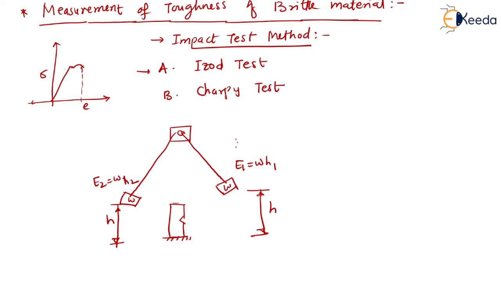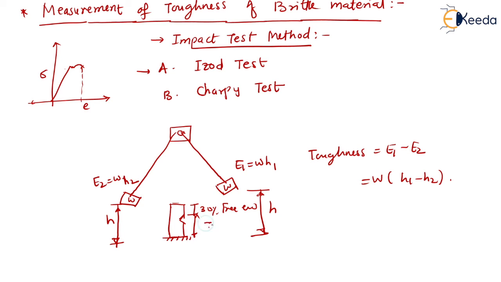So dear students, here the toughness value will be given as the energy difference between point 1 and point 2, that is, since the weight of the hammer is constant, it will be W times h1 minus h2. You can see here this V notch is at a distance of 30% from the free end, which is 70% from the fixed end.